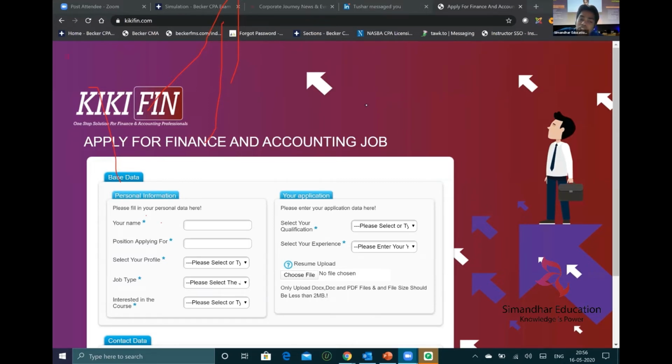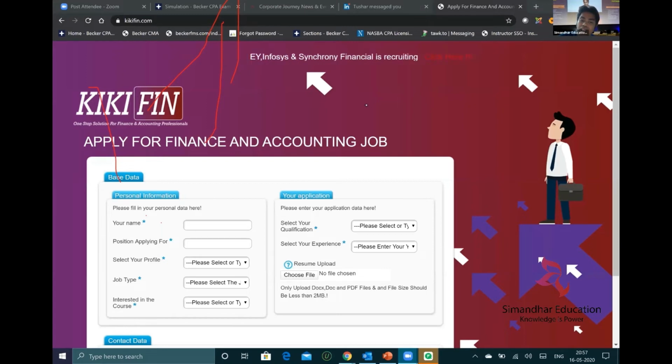So can a non-CA pass CPA easily? 110%. There is absolutely no reason why a non-CA wouldn't. I would say a non-CA passes more easily than a chartered accountant, because a chartered accountant has already learned the knowledge, but for CPA you will have to unlearn everything and learn again, right? So if you are not a chartered accountant, or if you are from a non-accounting background, I think you will do a better job than chartered accountants in the CPA examination, because you are learning everything new. You will learn more and find more interest than them, right? CA articleship is not counted as work experience, as I've already said.